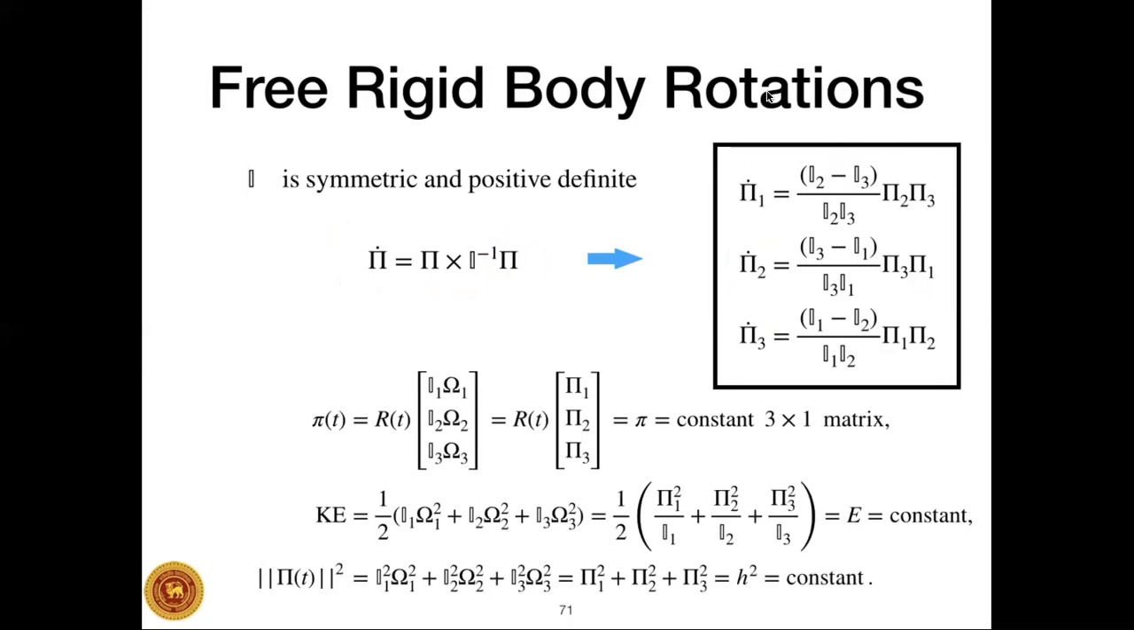Summarizing, we also saw that the spatial angular momentum is conserved. The body angular momentum takes the form I omega, where omega is the body angular velocity. When I is diagonal, it takes this simple form, and the kinetic energy can be written in this fashion. The magnitude of the spatial angular momentum can also be written in this fashion.